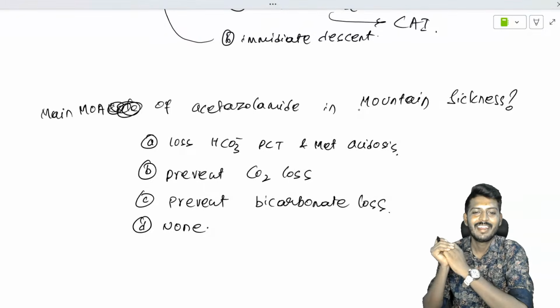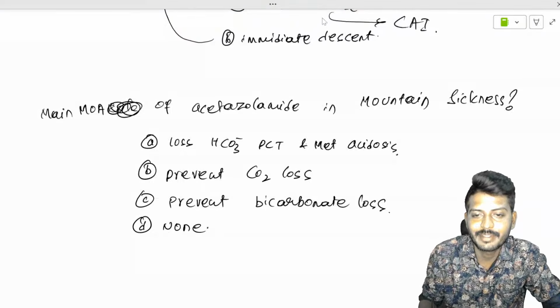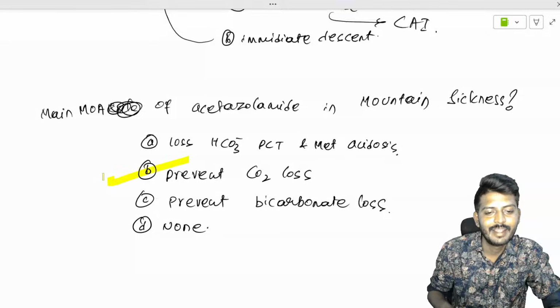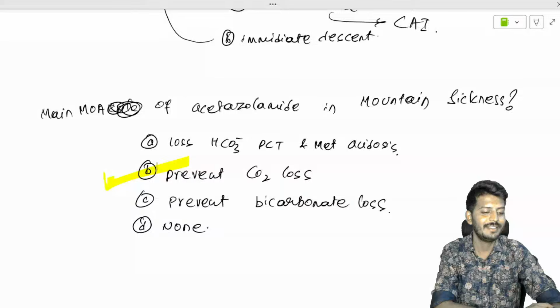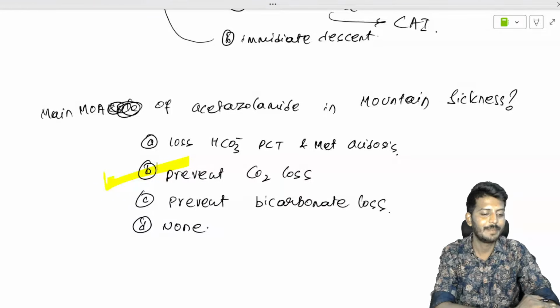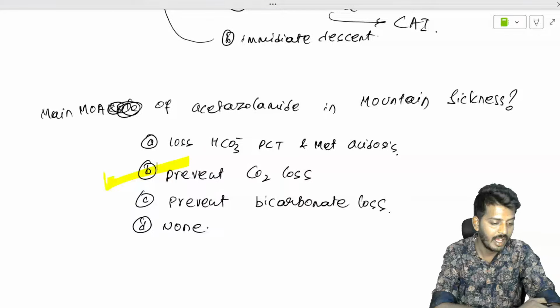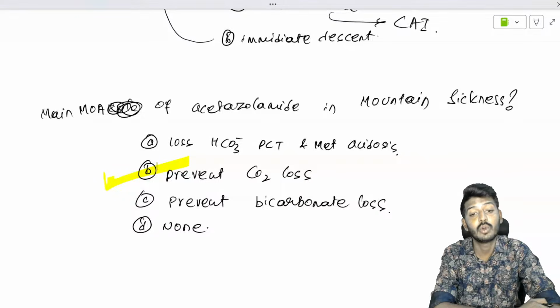The main mechanism, remember, is that it prevents the CO2 loss. So that is the main mechanism of acetazolamide. Very good answer. Harsha, you're absolutely correct. The answer is prevent the CO2 loss.